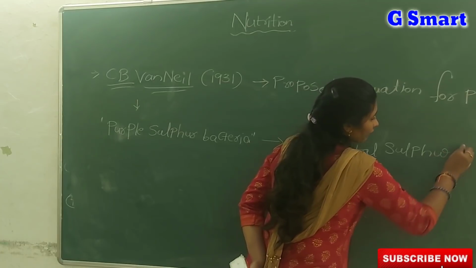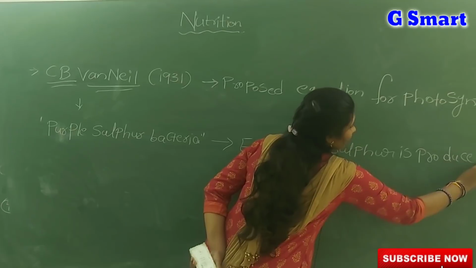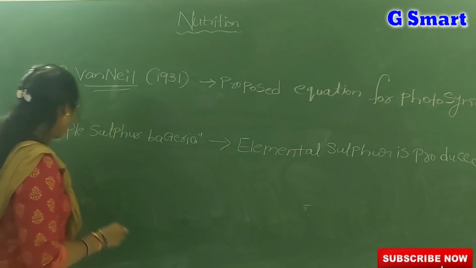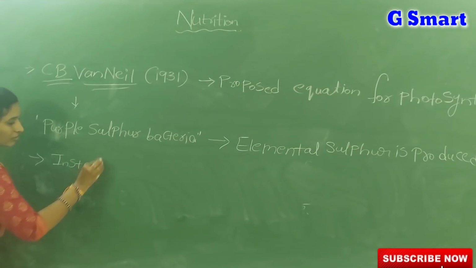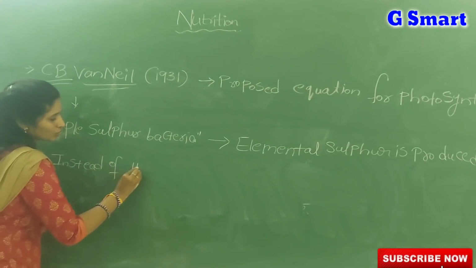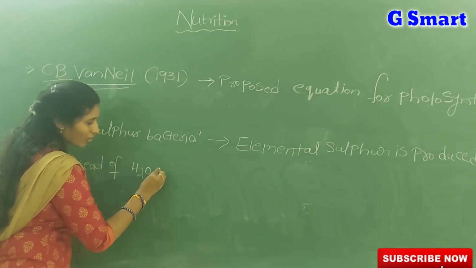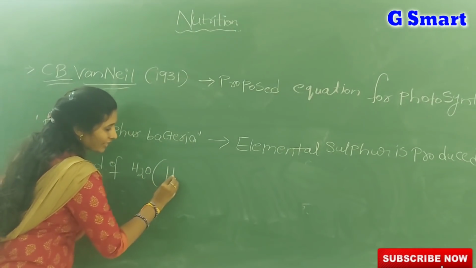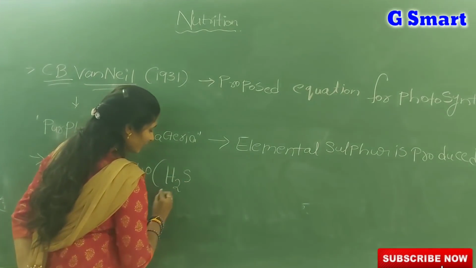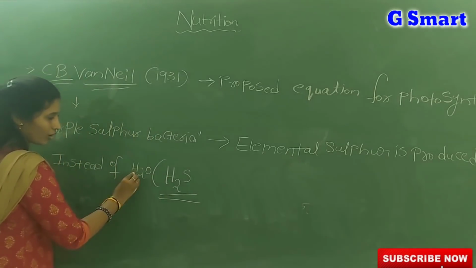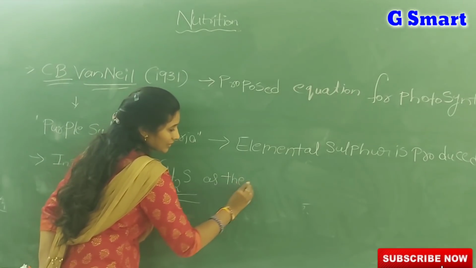Why is elemental sulfur produced? Instead of water, H2O, Van Neel used hydrogen sulfide, H2S, as the starting material.